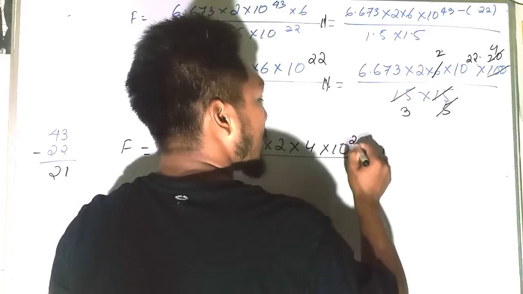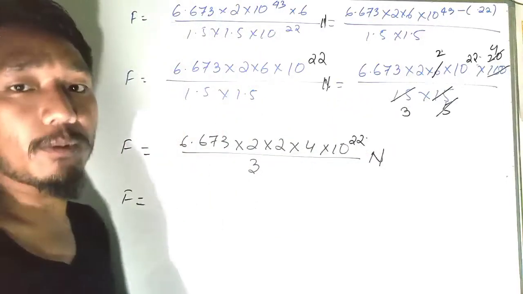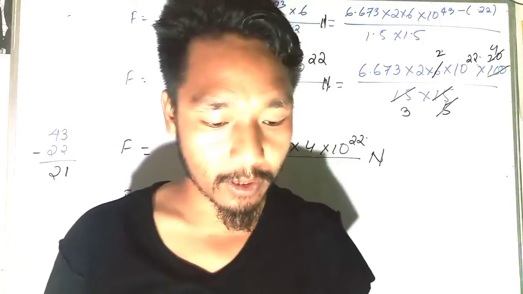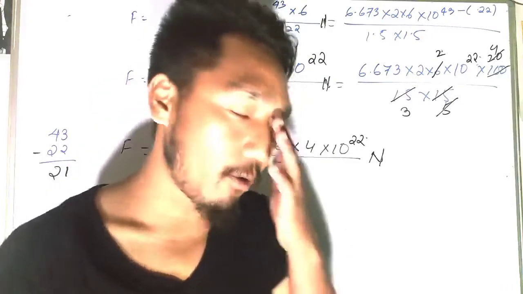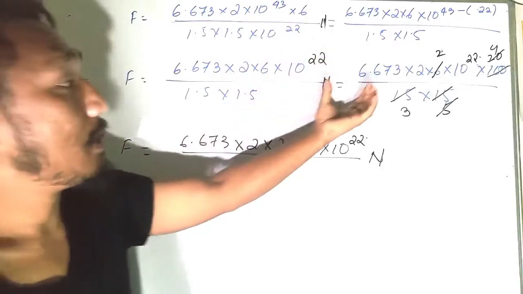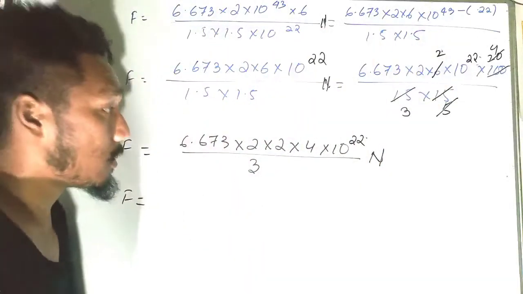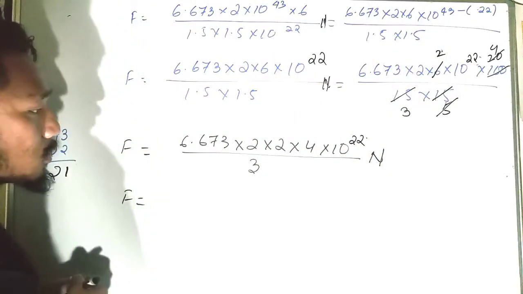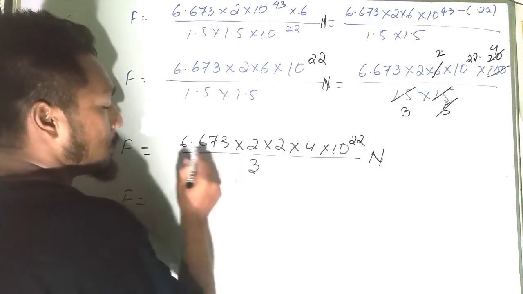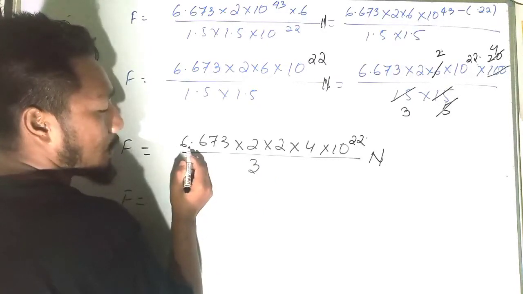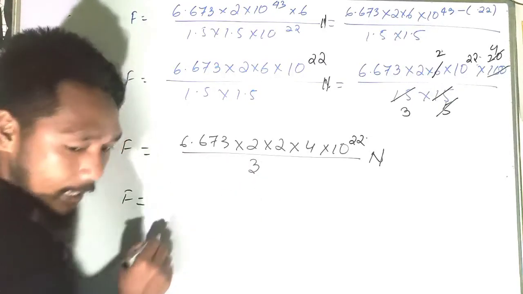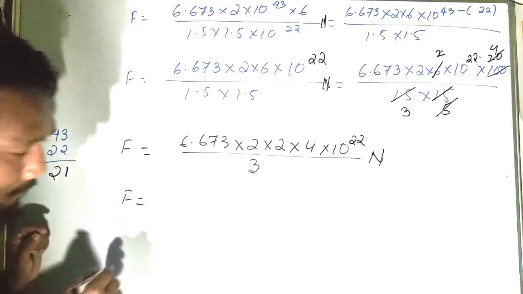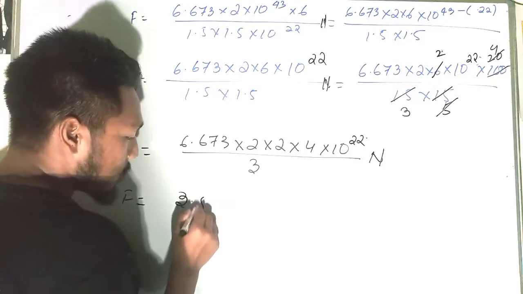So actually I wrote minus 11, but there should be no minus 11. Your question is already written, it is 1.5 into 10 to the power 11. I wrote it as minus 11. That is why we have some problems here. So here you see, that is what we have. Divide it by 3, and you will get nearly 3.5.